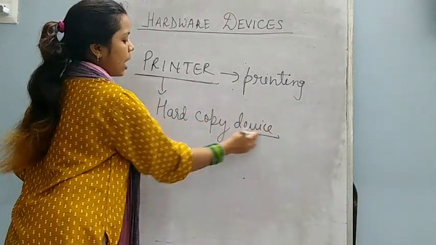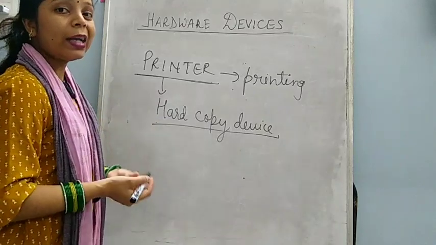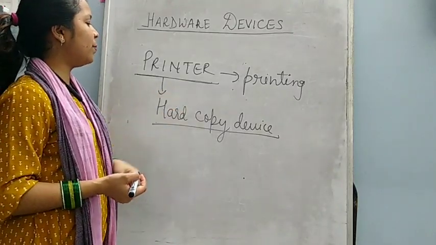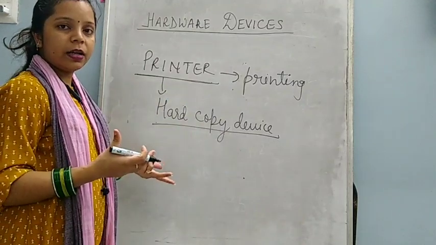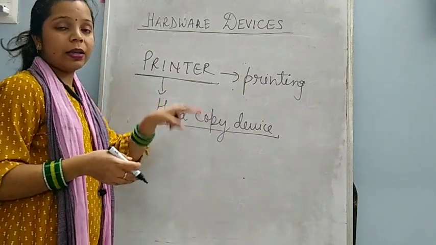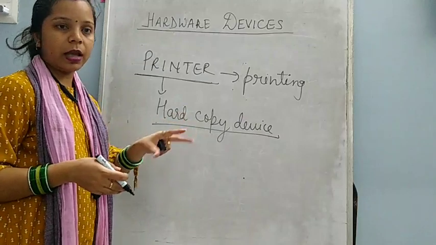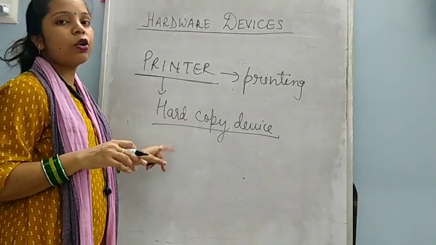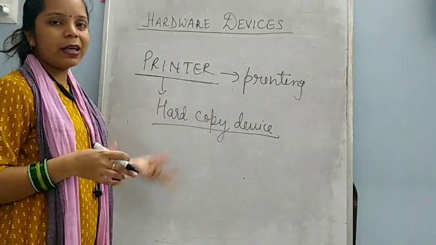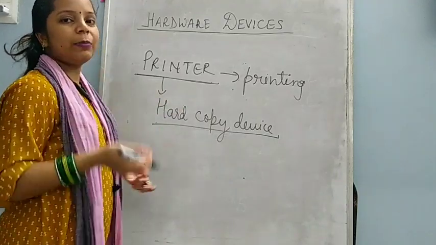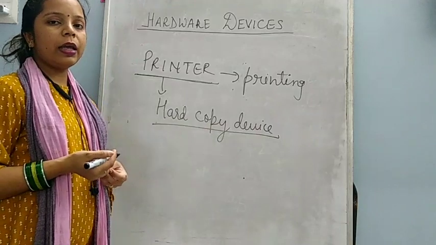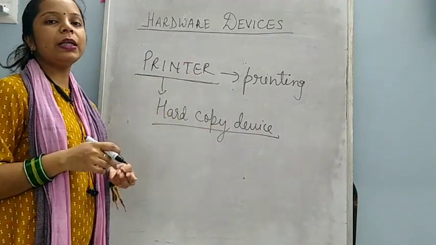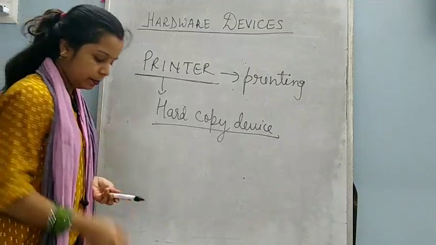Why is it called hard copy device? Because when we print with the printer, we get printed pages, and those pages we can touch and see. That's why these are called hard copy device. So many times you might have seen printers. Or when you give exam, you get one question paper that is also printed using the printer.